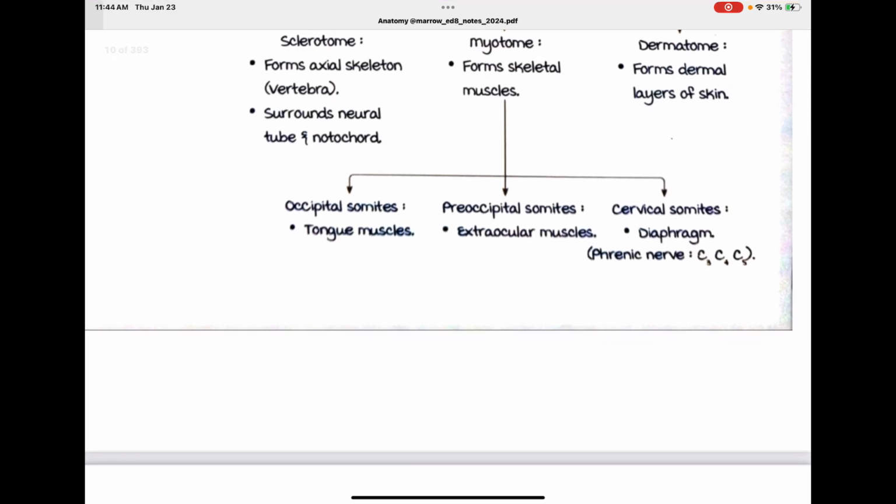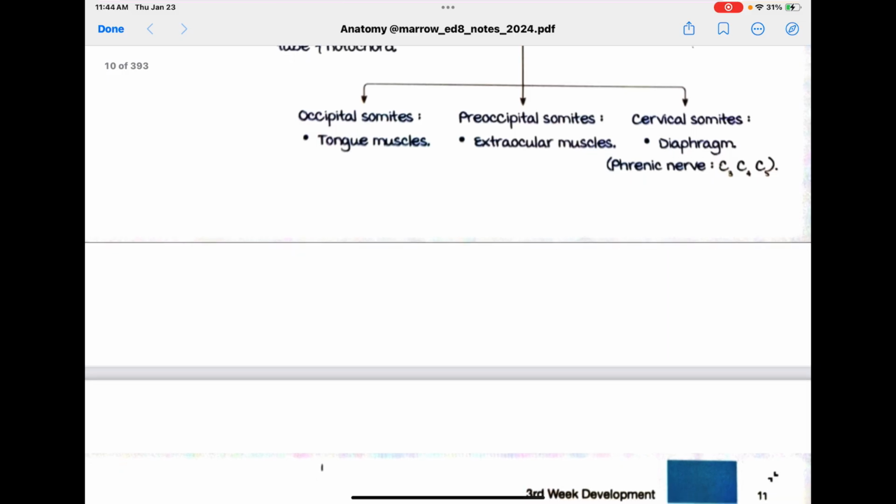Myotome has occipital somites, preoccipital somites, and cervical somites.